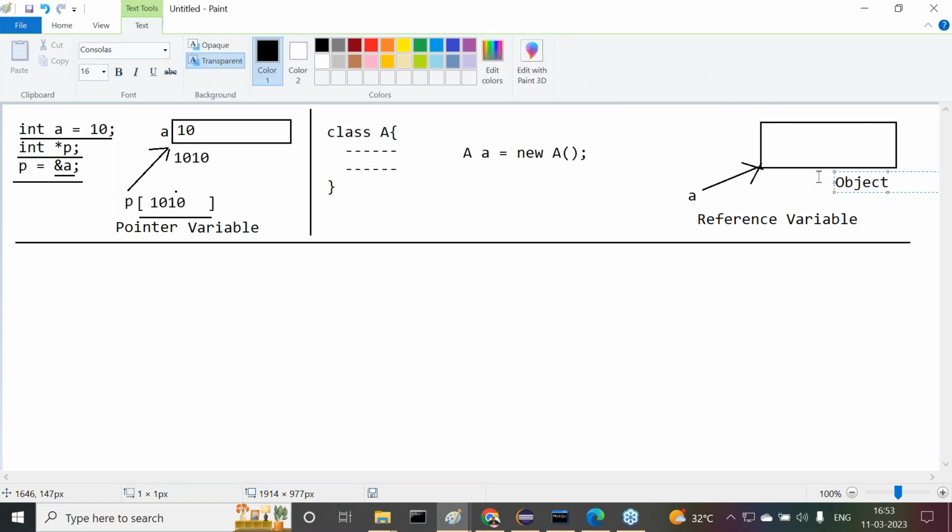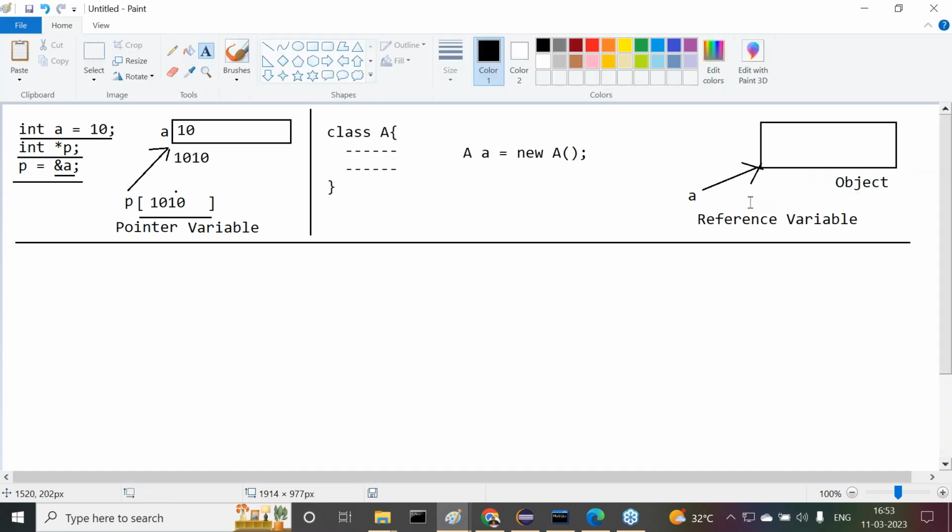A variable is referring to a block of memory. So why don't we call it a pointer variable? How can you say pointers are not available in Java? And why are we saying it is a reference variable again?